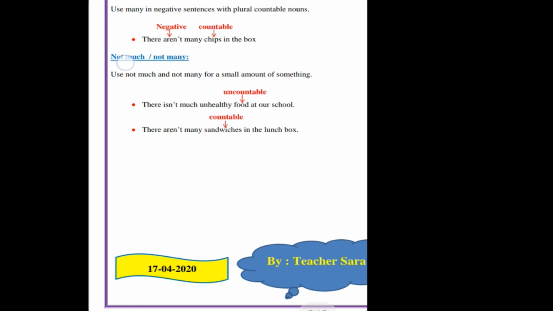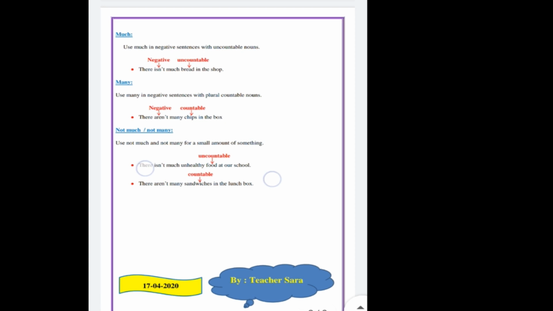Okay, the last one, not much, not many. Use not much and not many for a small amount of something. We have a small amount or small quantity of something. There isn't much unhealthy food. Food is uncountable. There aren't many sandwiches in the lunch. So we use not much with uncountable and not many with countable nouns. So this was our lesson.